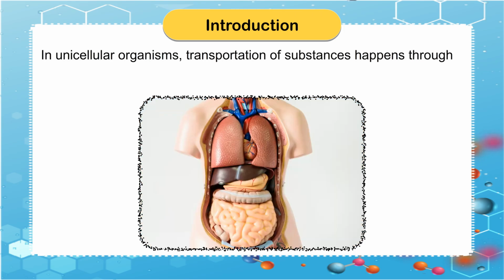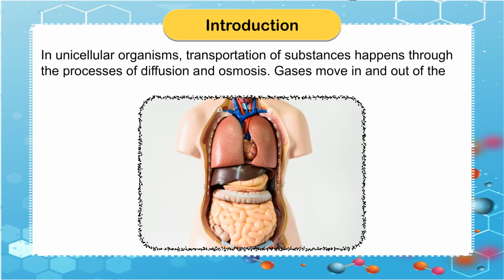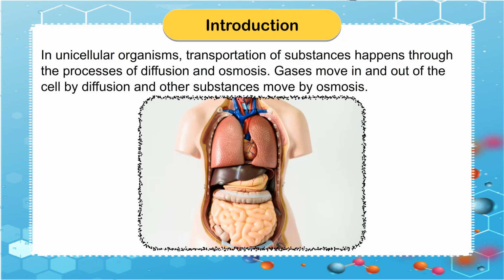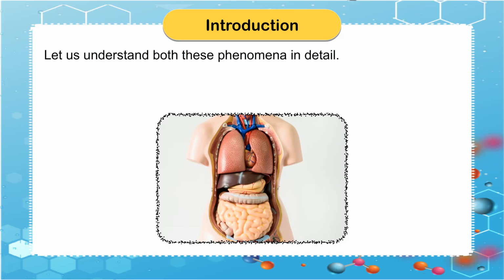In unicellular organisms, transportation of substances happens through the processes of diffusion and osmosis. Gases move in and out of the cell by diffusion and other substances move by osmosis. Let us understand both these phenomena in detail.